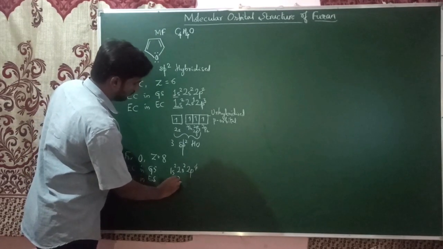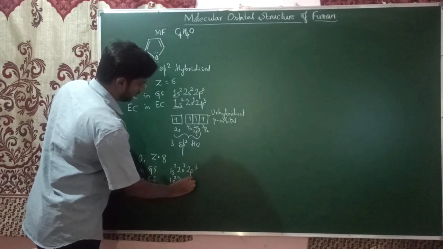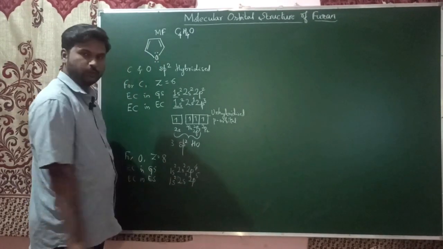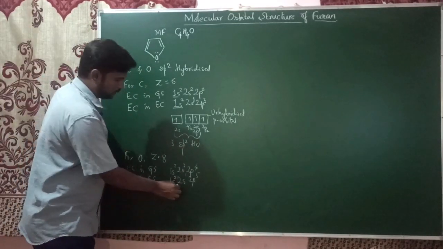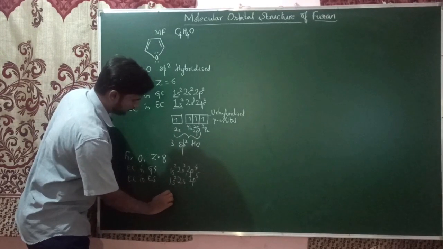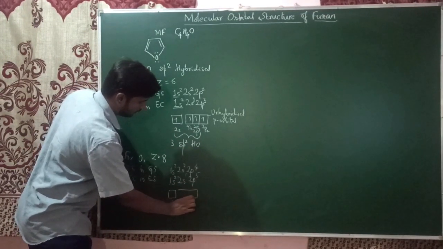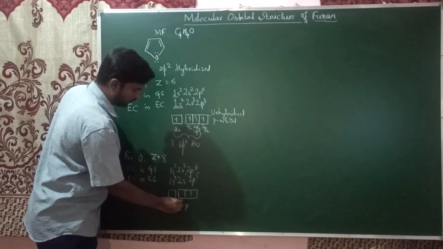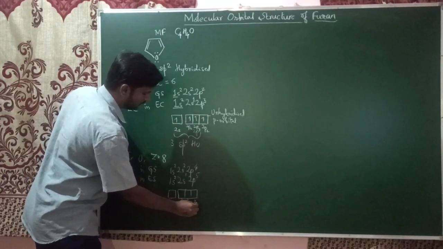1s2, 2s1, 2p5. Here the same thing happens. If I put the box for these orbitals 2s and 2p, among 2p there is 2px, 2py, 2pz.